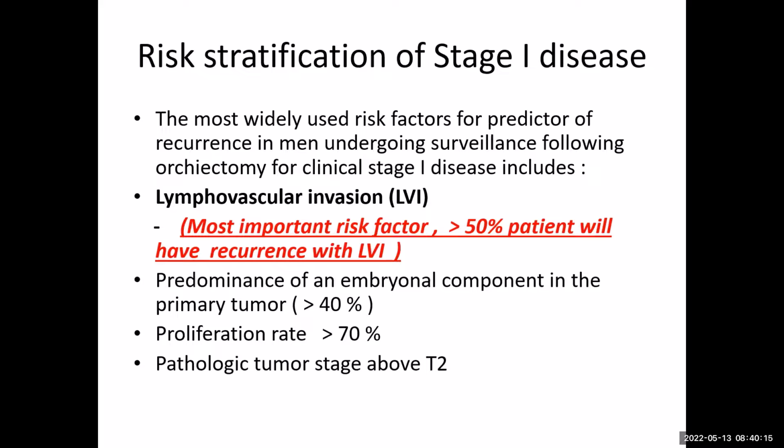So in our PD, when residents tell us that there is a lung metastatic disease, irrespective of the component seen in the testicular tumor, the management will not change. So the most important part of histopathological examination is for stage 1 management, because that will decide. So LVI and the embryonal component, we will discuss how these factors come into play.